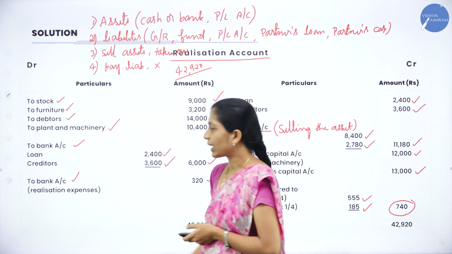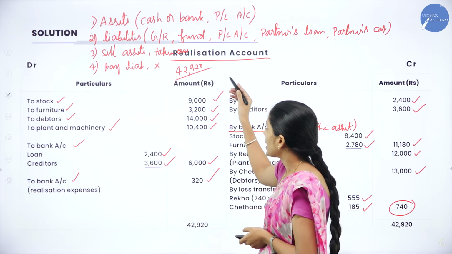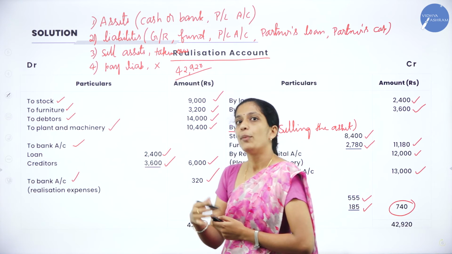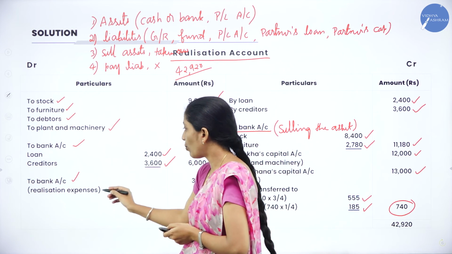Next, coming to the realization account, we shall see whether there is any other bank account. Yes, here there is a bank account. So what is the entry? Realization account debit to bank account. So how do you record it in your bank account? By realization account, for what?